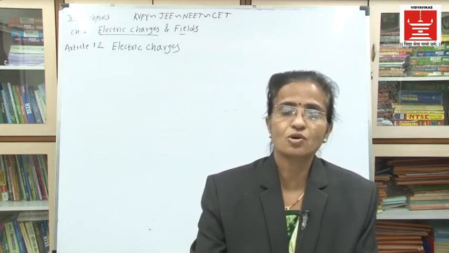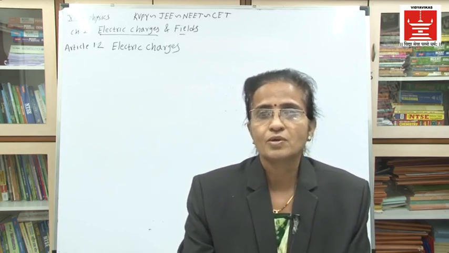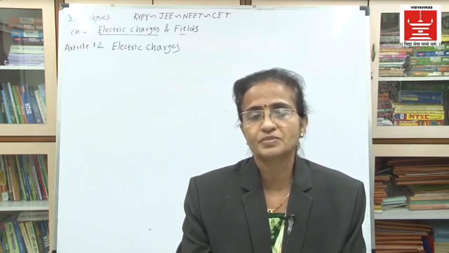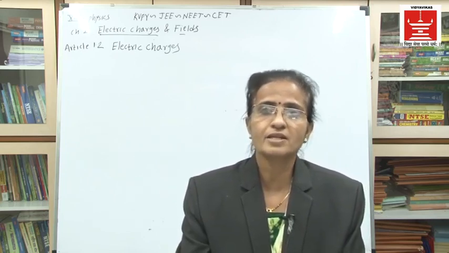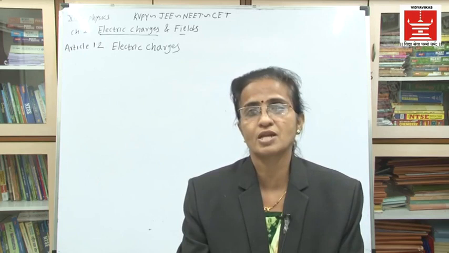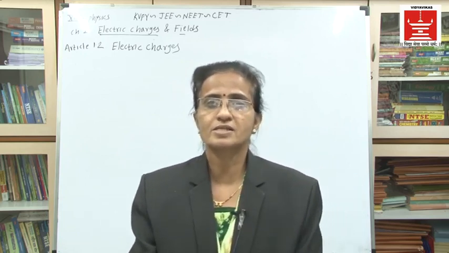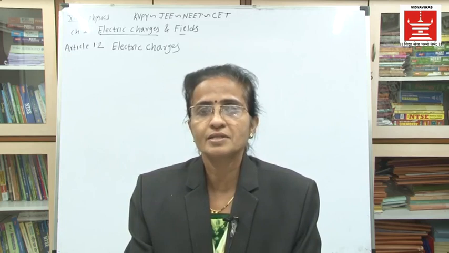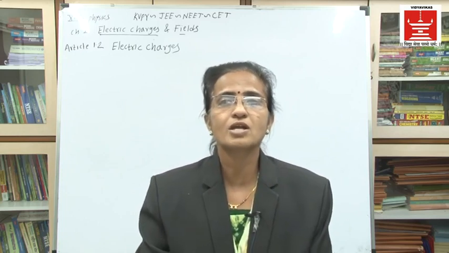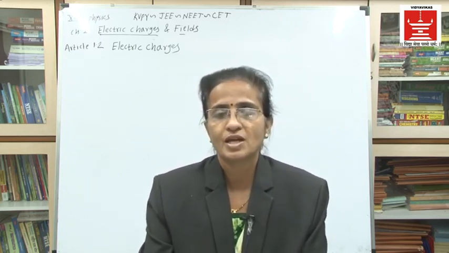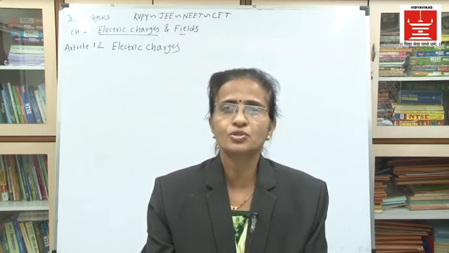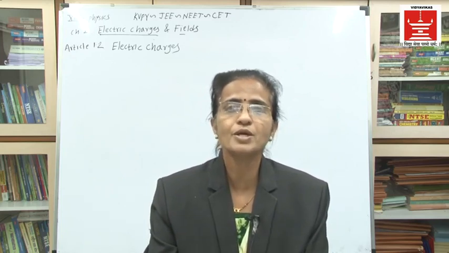Now, what is our first observation? The first observation is that when the glass rod is rubbed with silk cloth, then a single glass rod will attract the light objects towards it. That means the charges may be present on this glass rod. The second thing is that when two glass rods are rubbed on a silk cloth and taken together, they start repelling each other. And this shows that the charges which are produced on these glass rods may be of the same type.